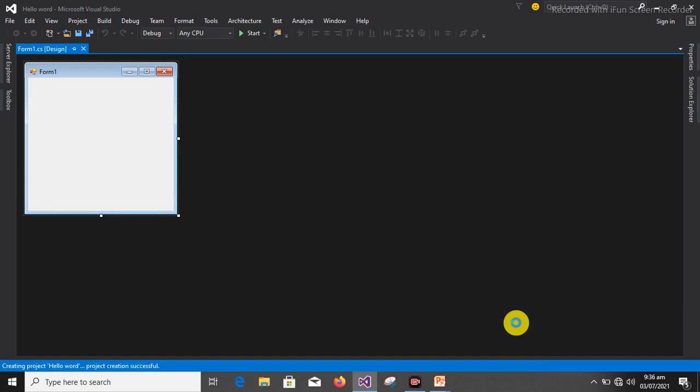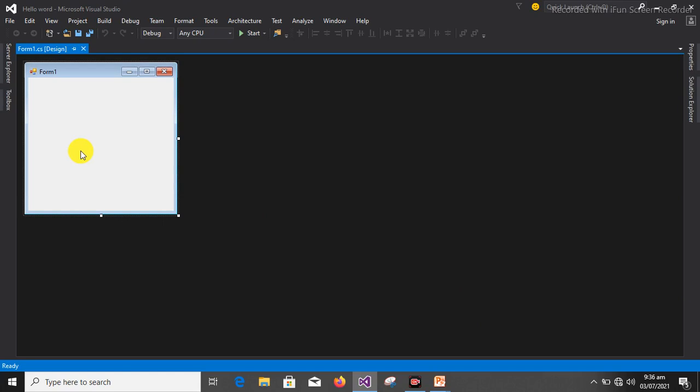So now, after renaming, the first thing you are going to see is Form 1. By default, it will name the form Form 1. Once you see this form, it means you are good to go. This form is where you design your user interface and then you do your coding, your back-end wiring. The usefulness of this form is to display to users the user interface, the way they are going to operate the program.